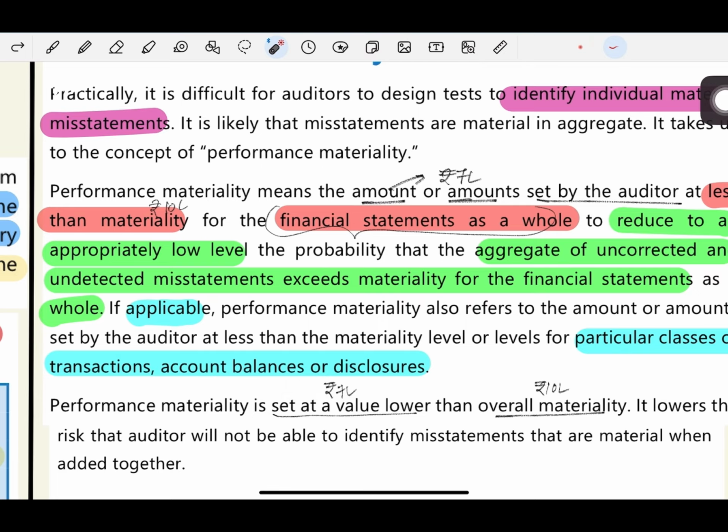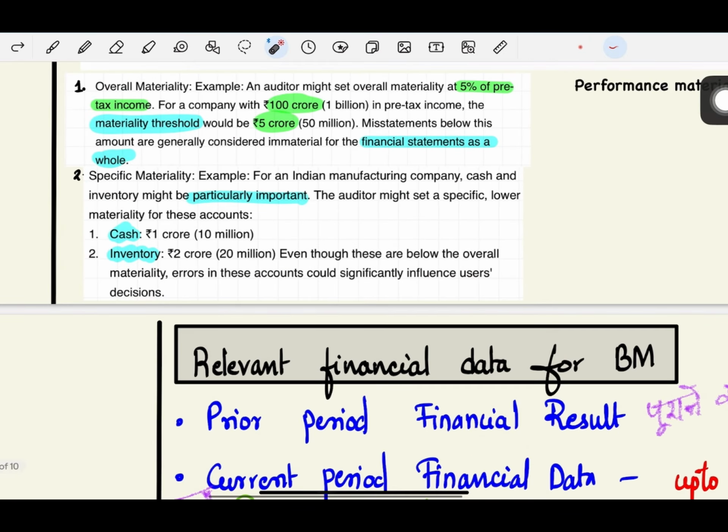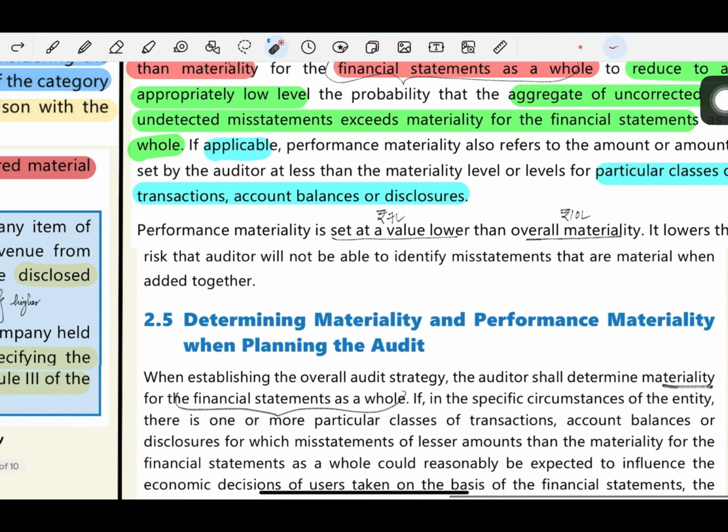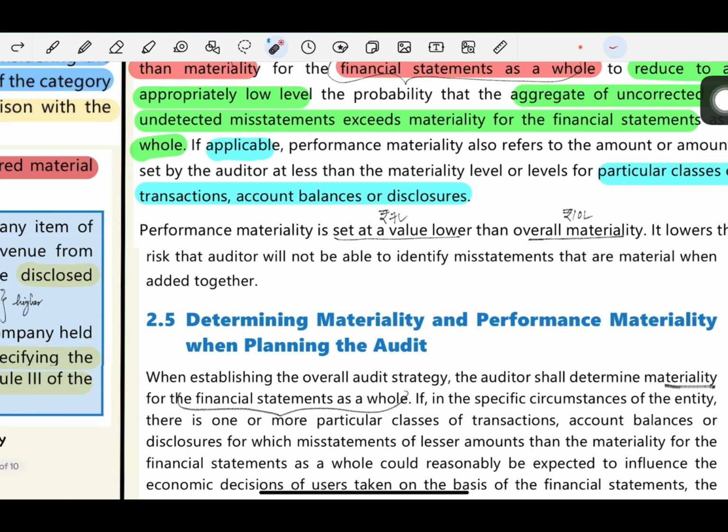So this specific materiality and performance materiality sometimes can be very similar. Next, performance materiality is set at a value lower than the overall materiality. It lowers the risk that the auditor will not be able to identify misstatements that are material when added together. So basically, it is reducing your risk. Performance materiality will ensure that your risk is reduced. So it is a value lower than overall materiality. Overall materiality 10 lakhs, performance materiality 7 lakhs.